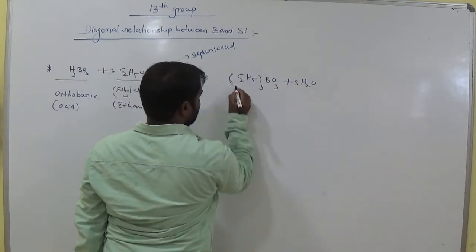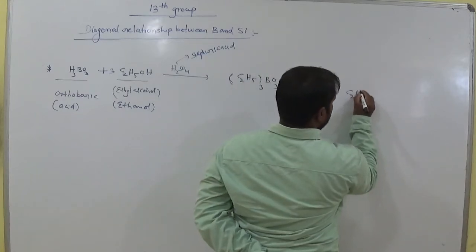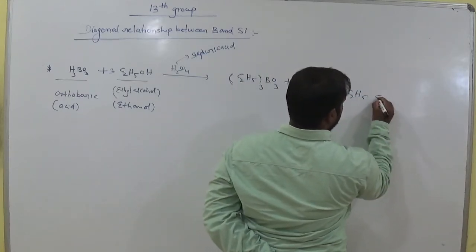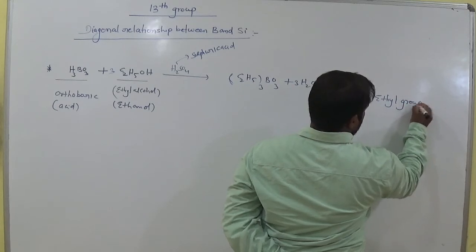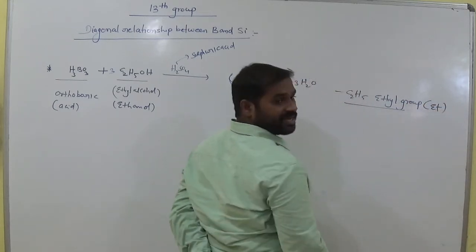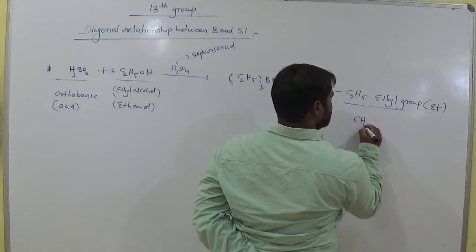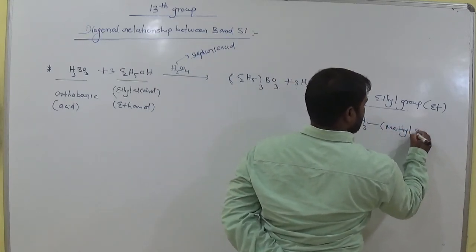This C2H5 group is called the ethyl group. Note it here. We can also represent this simply like this. But CH3 means it is a methyl group.